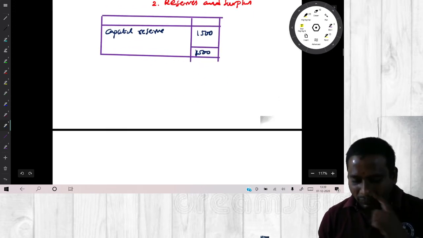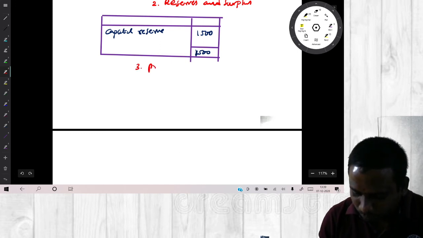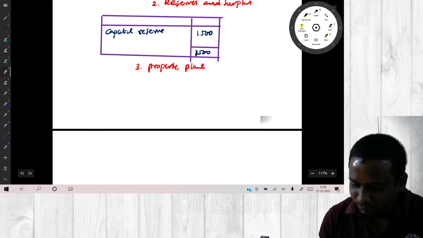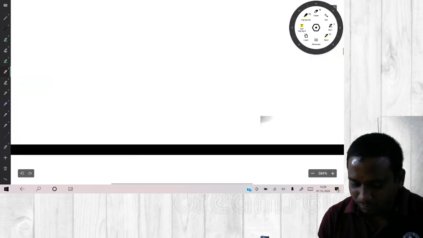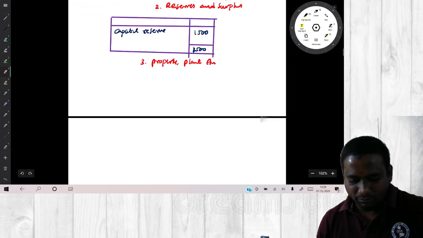Next one is what? Note 3. Property, plant and equipments.